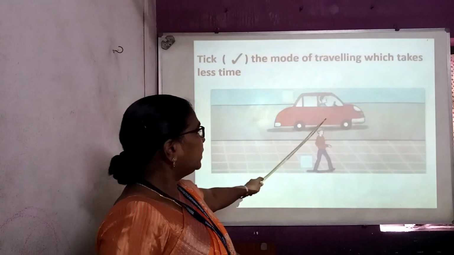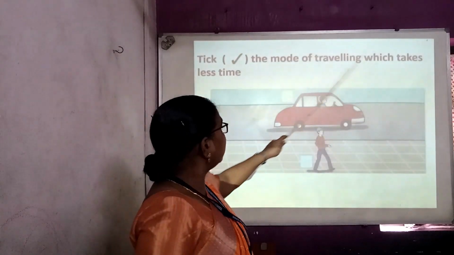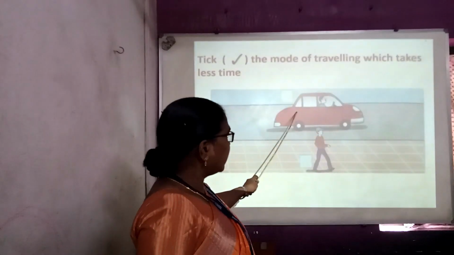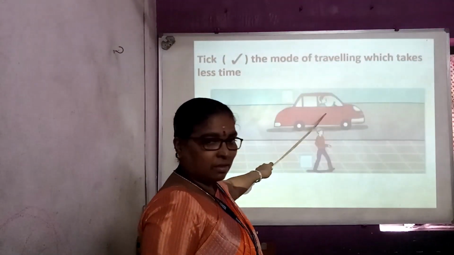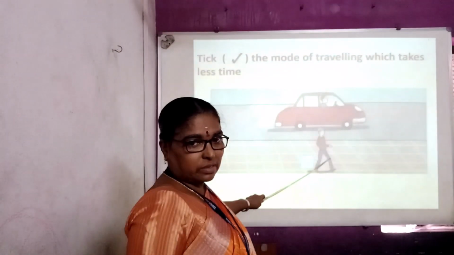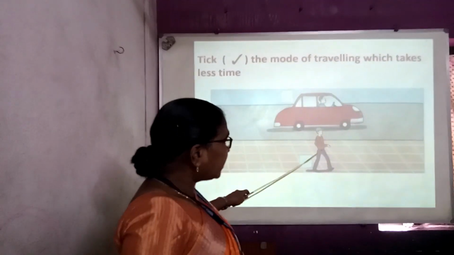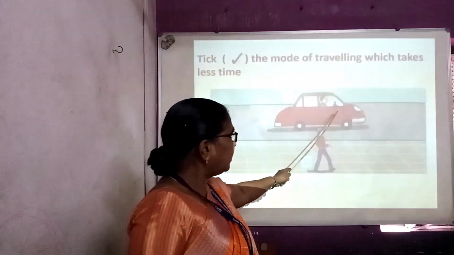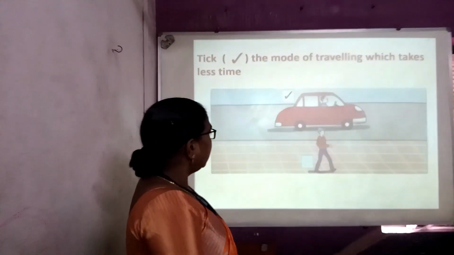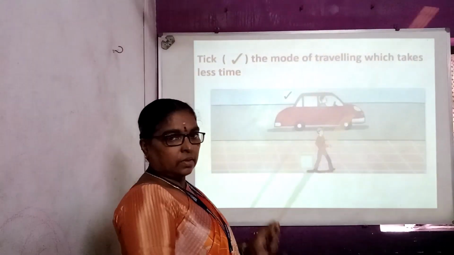Now here your car is there, your man is standing. Take the mode of traveling which takes less time. Now person walks and the car goes. Car is working on diesel or petrol and this person walks. So when we compare, who takes less time and who takes more time? Yes, definitely a machine. That is, a car takes less time. See? Take the mode of travel which takes less time. So car takes less time.